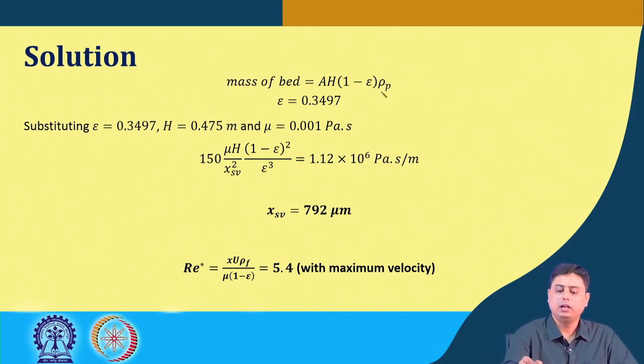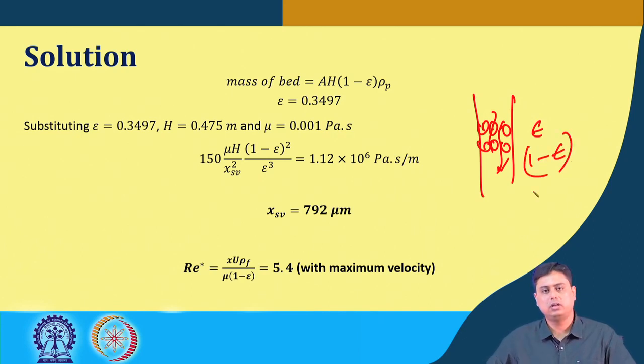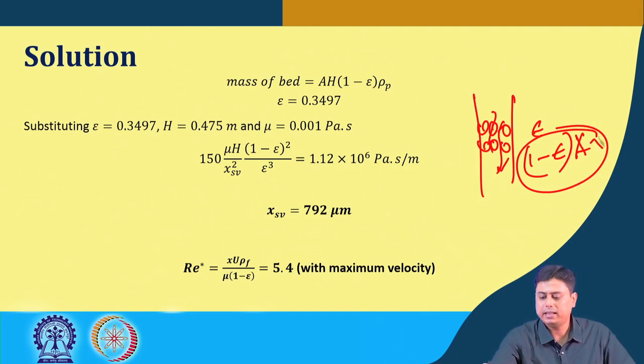Now, the mass of the bed is nothing but the volume of the solid particles multiplied by their density. Since this is a stack of particles, there are voidages inside through which flow happens. If the voidage is epsilon, then 1 minus epsilon is the solid fraction, multiplied by the cross sectional area and by H, which gives the volume.